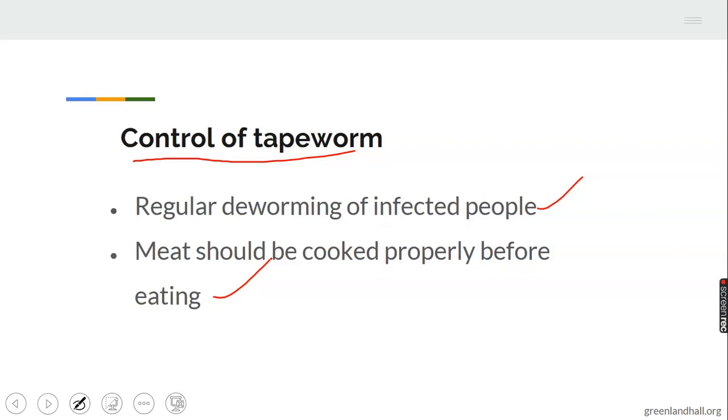People should avoid consuming undone meat. These are the two major ways of controlling tapeworm. I believe we are all following.